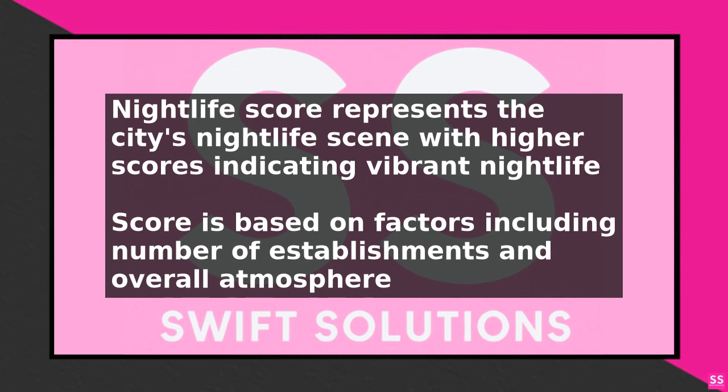In addition to the nightlife score, the BestPlaces website also provides information on the types of nightlife establishments available in the area. This can include bars, clubs, lounges, and live music venues, among others. You can use this information to get a sense of the types of activities and venues that are available in the area, and to determine whether they align with your interests and preferences.